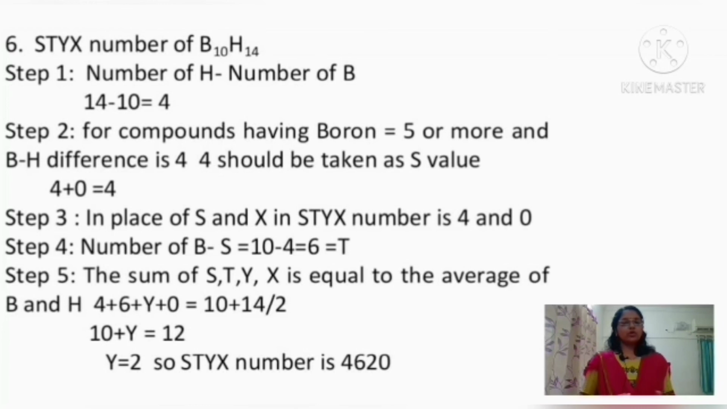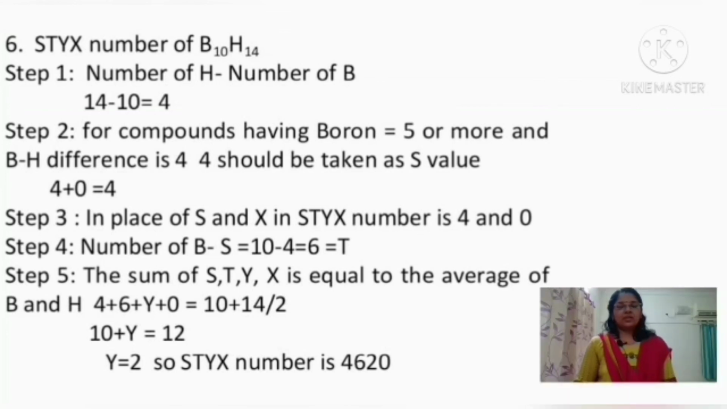Again, we found that for a borane having 5 or more boron atoms where the difference obtained is 4, we have to take the 4 as the S value and 0 as the X value. So 4 can be split as 4 plus 0, where 4 is the S and 0 is the X value. Next is taking the difference between the number of boron atoms present in B10H14 and the S value obtained. Here the number of boron atoms is 10, and 10 minus the S value of 4 is equal to 6, which gives the T in the STYX number.